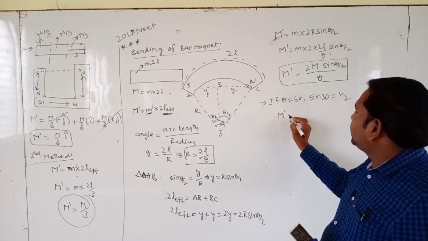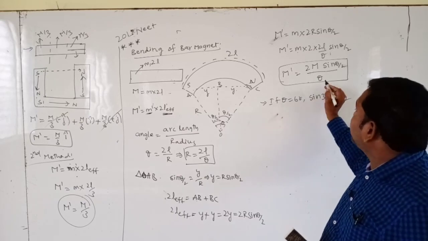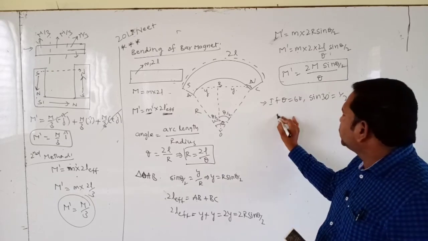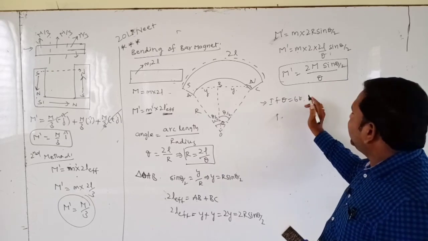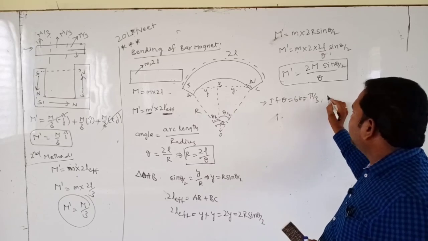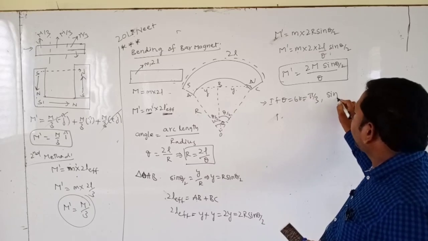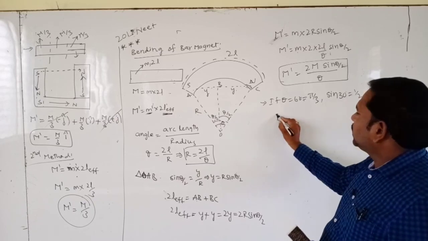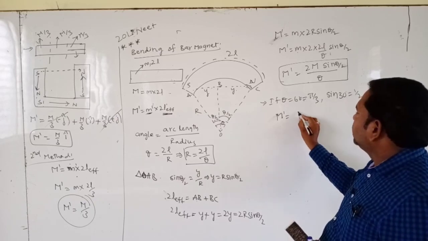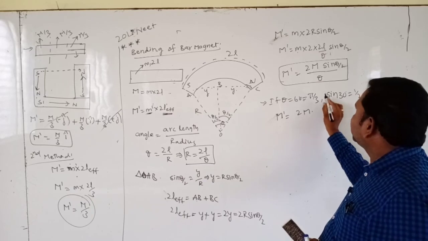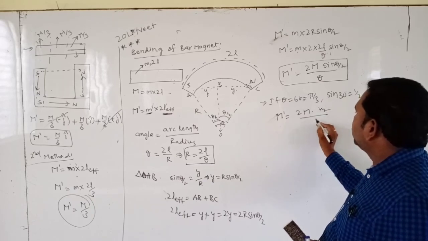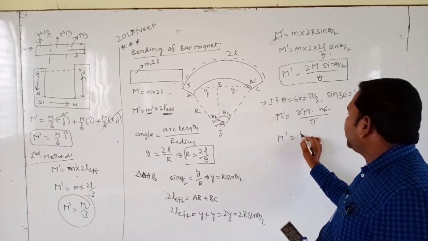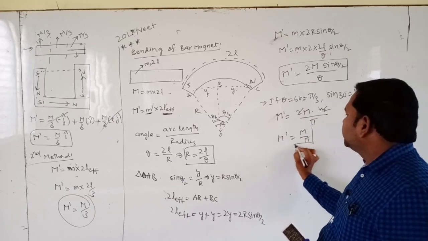Here the important point is theta must be in radians, not in degrees. So 60 degrees means pi by 3, sin 30 is 1 by 2. Now magnetic moment is 2M sin 30, 1 by 2, by pi. So the 2 cancels, and the resultant magnetic moment is M by pi.